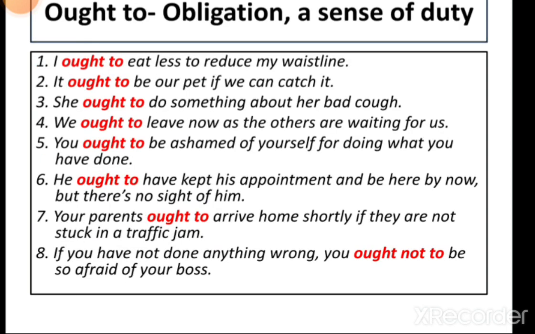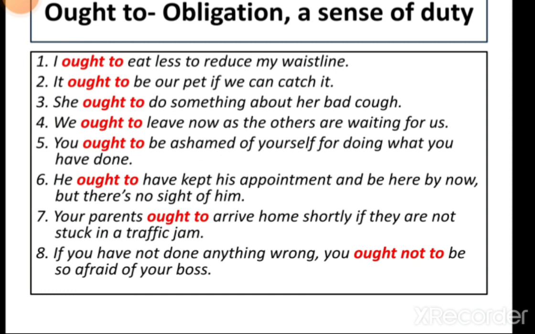Now next is ought to. Ought to is a semi-modal verb because it can function as a modal verb and can also act as a main verb. Unlike the modal verbs, it is followed by the preposition to, making the main verb that follows it an infinitive.